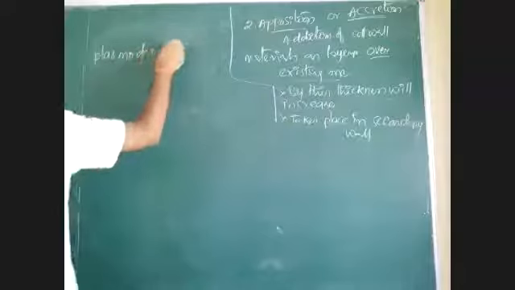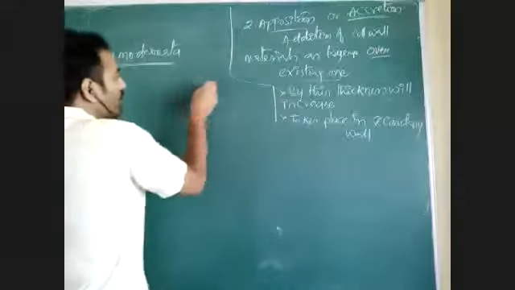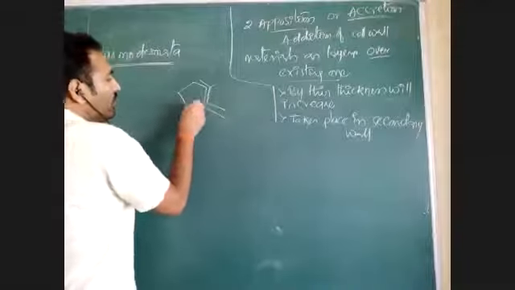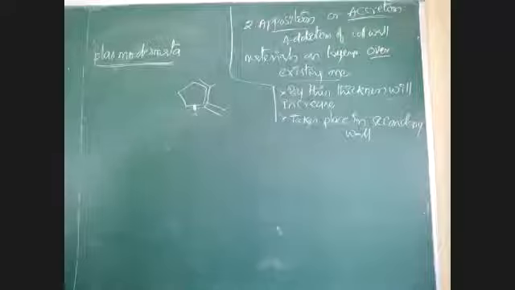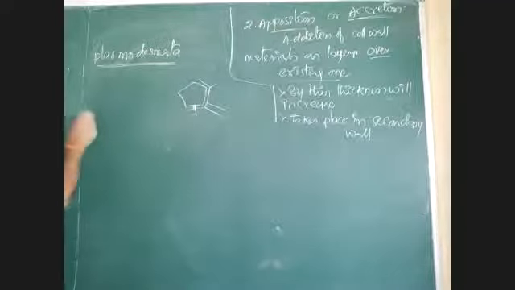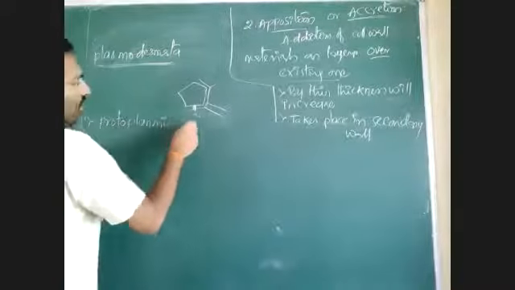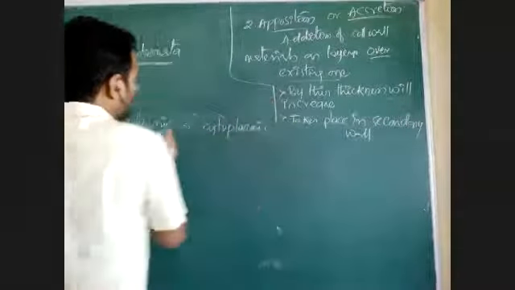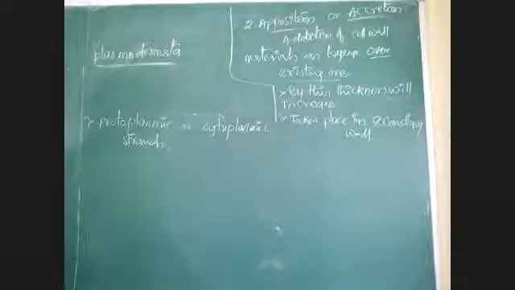Plasmodesmata. Plasmodesmata is also a part of cell wall. What is plasmodesmata? I told you, when we are writing a cell structure like this, here between two adjacent cells there is presence of strands or connections. They are called as plasmodesmata. So plasmodesmata are protoplasmic or cytoplasmic strands between cytoplasm of two cells or protoplasm.